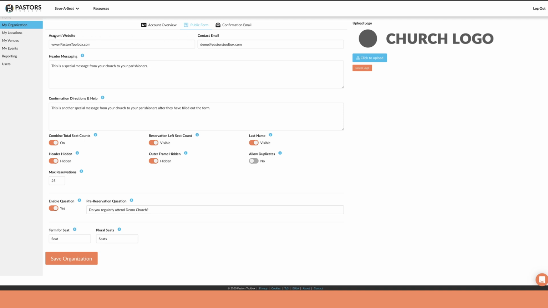In the top two fields, you'll put in your organization's website and your support email. This will be displayed at the header of your form.